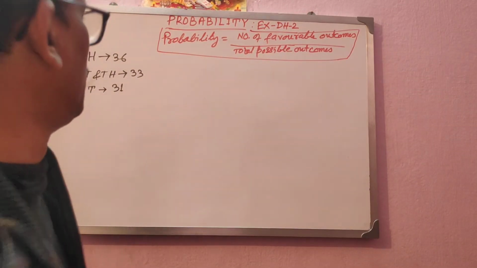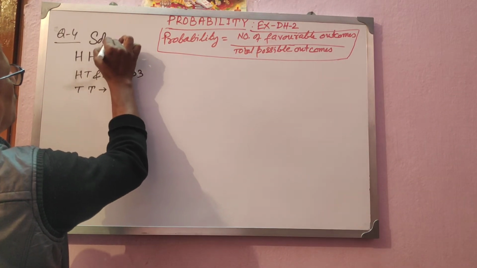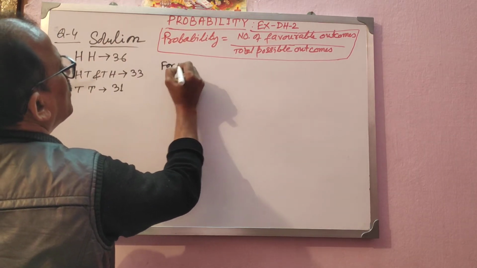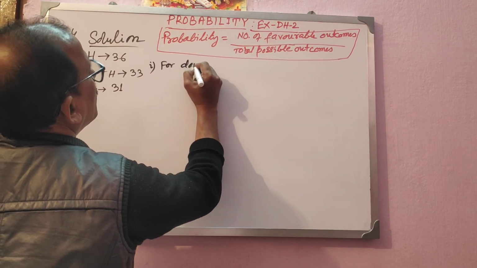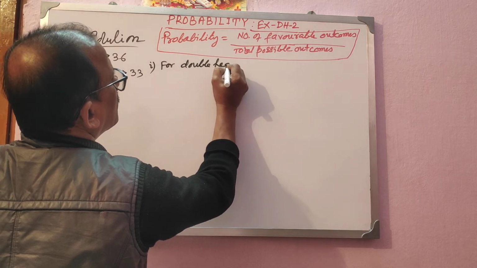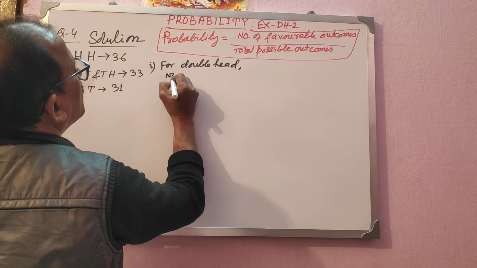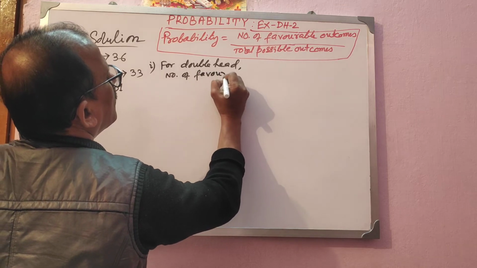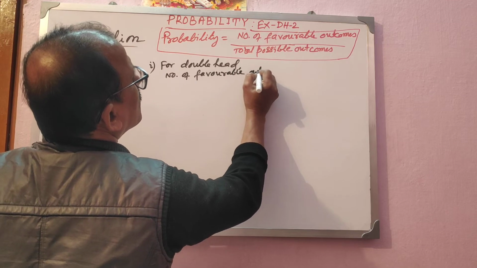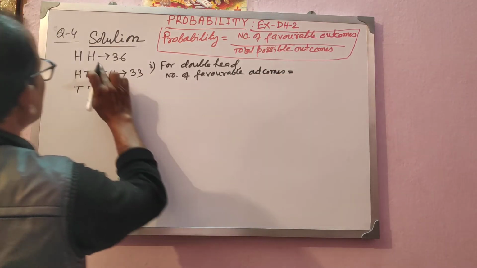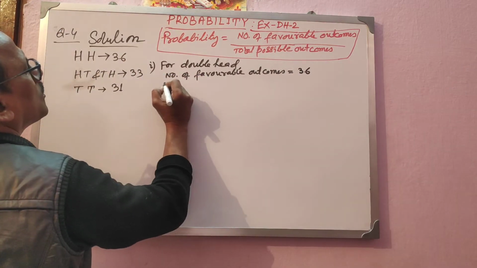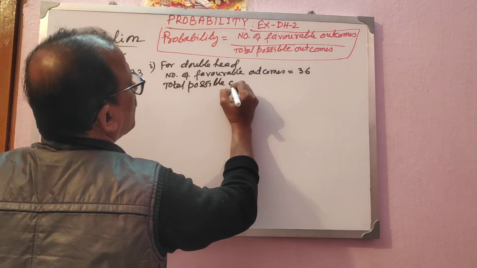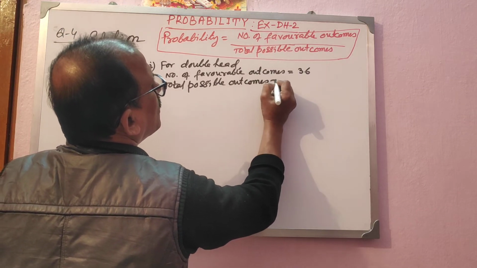The first answer is double head. I am solving it. The probability of getting double head is the number of favorable outcomes, which is 36, divided by the total possible outcomes, which is 100, given to you.